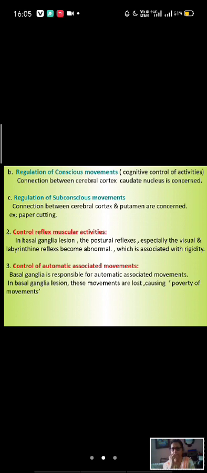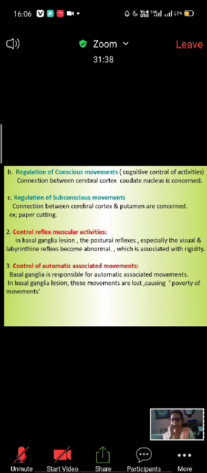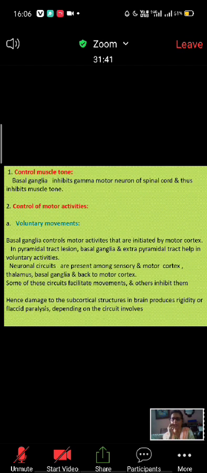Number one, muscle tone maintenance. How do they control muscle tone? It inhibits the gamma motor neuron of the spinal cord. Right. So in extrapyramidal tract lesions, paralysis occurs, and the extrapyramidal tract helps. The basal ganglia help to maintain movement. Very good. Control of motor activities. Voluntary movements, subconscious and conscious motor activities are all controlled by the basal ganglia.